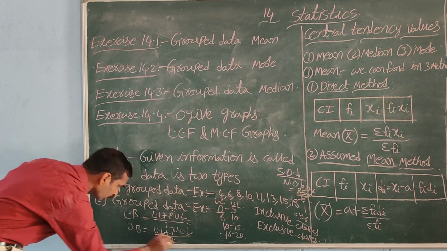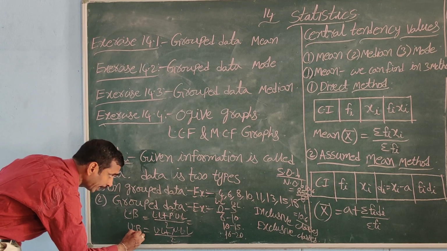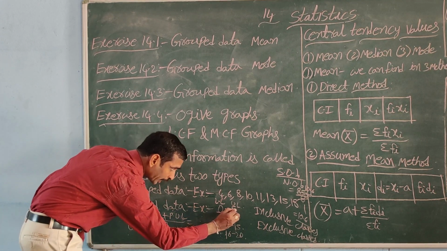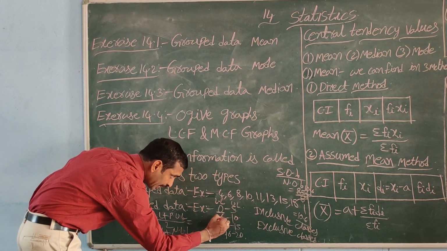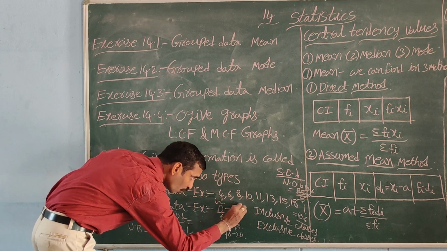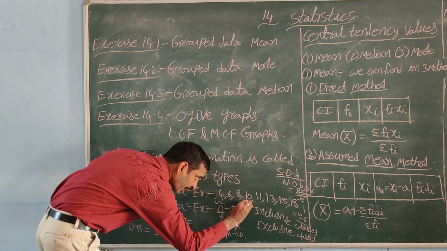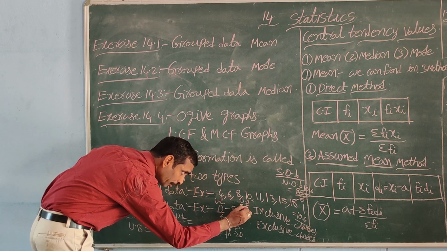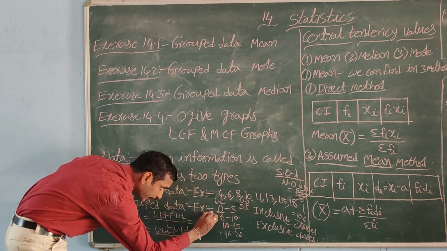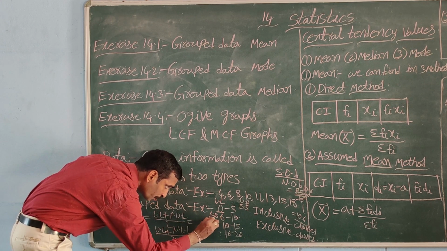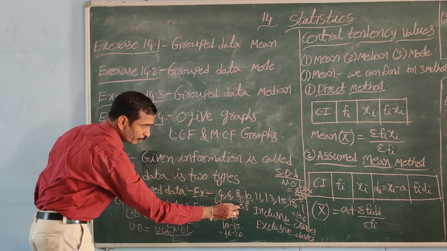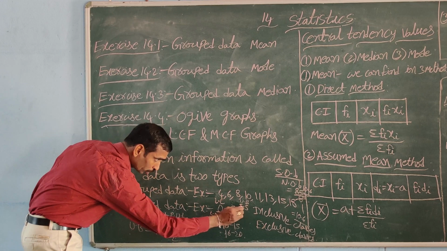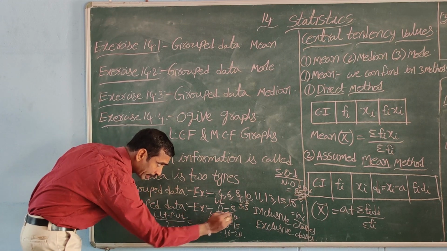If you take 5 plus 6, 11, 11 by 2, 5.5, your upper boundary is 5.5. This class's upper boundary becomes the next class's lower boundary, which is also 5.5.